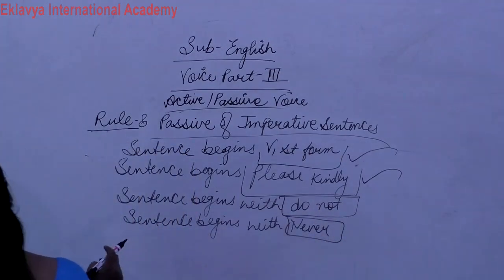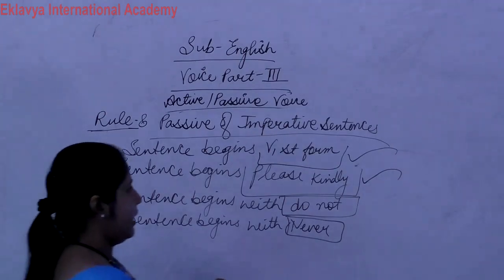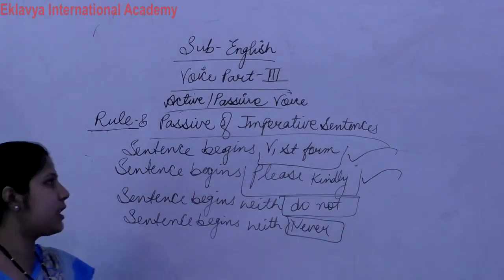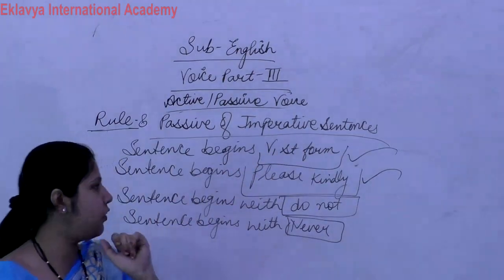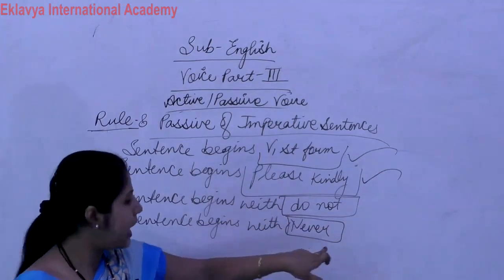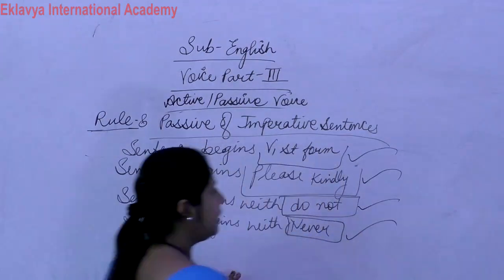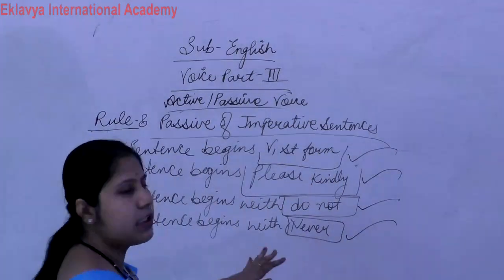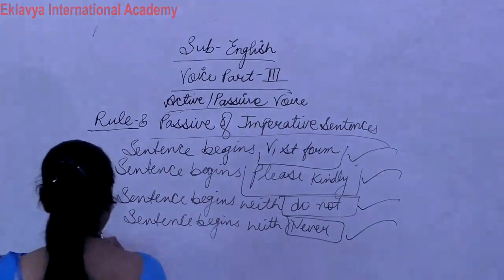So remember one thing, in the case of an imperative sentence, what will happen? The sentence always begins with verb first form, with please kindly, with do not and with never. If these four conditions come in a sentence, then what we will do, our structure is what?